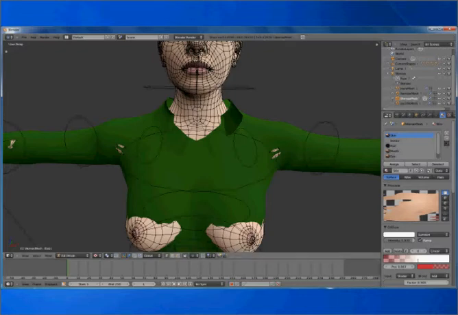While we are here, we'll make one more change. Select the brows material. We don't want brows or eyelashes.